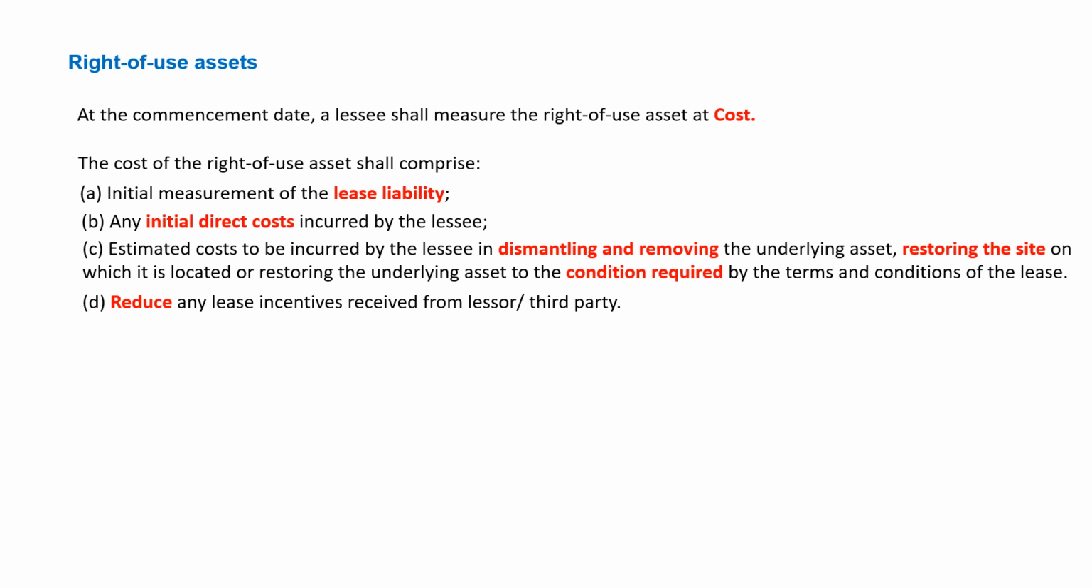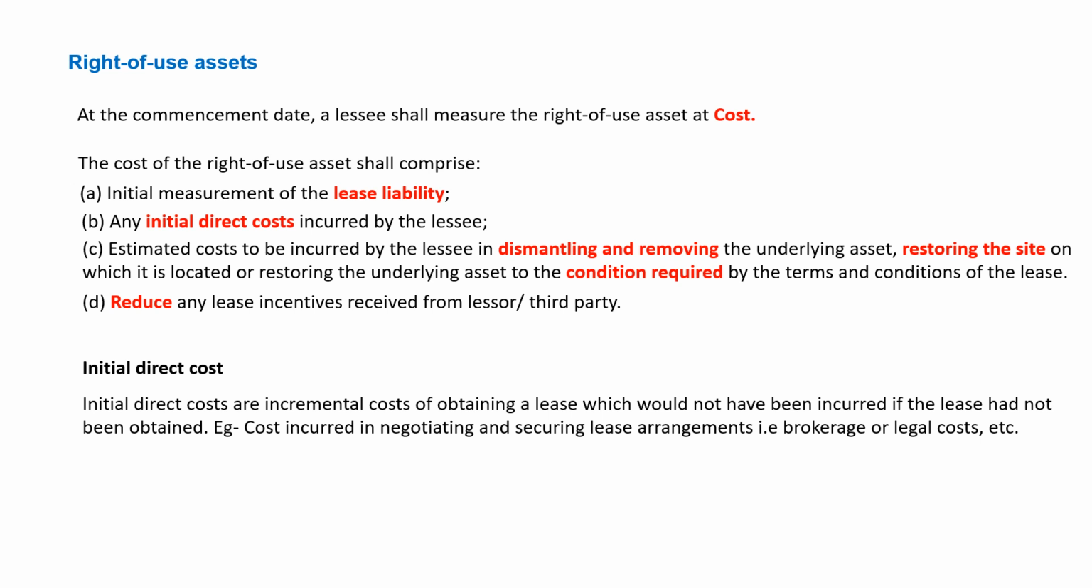Reduce any lease incentive received from lessor, third party. Okay, that means if there is any incentive received from the landlord, from the lessor, or from a third party, then it has to be reduced. Okay, so let's understand what is the initial direct cost. Initial direct costs are incremental costs of obtaining a lease which would not have been incurred if the lease had not been obtained. So costs incurred in negotiating or securing a lease agreement, brokerage, legal cost, etc. All these types of cost, if you are incurring before we sign off the lease agreement, those costs are initial direct costs and have to be added to right of use assets.